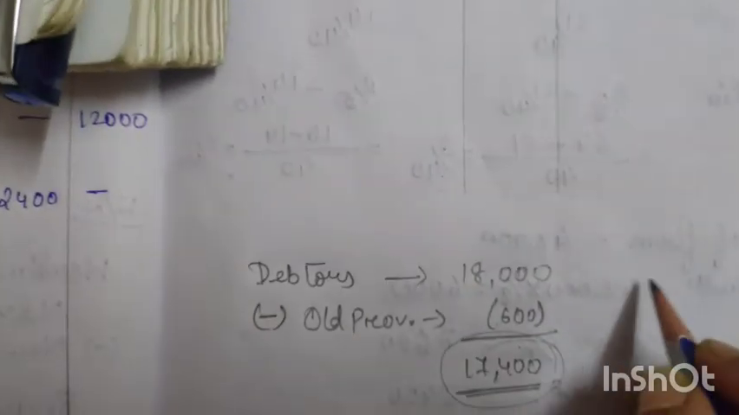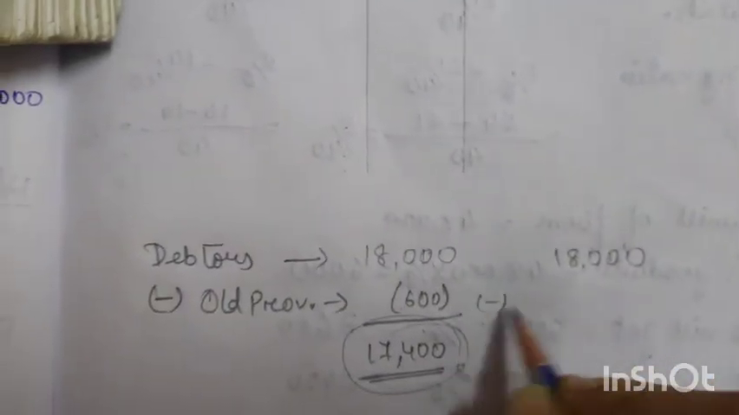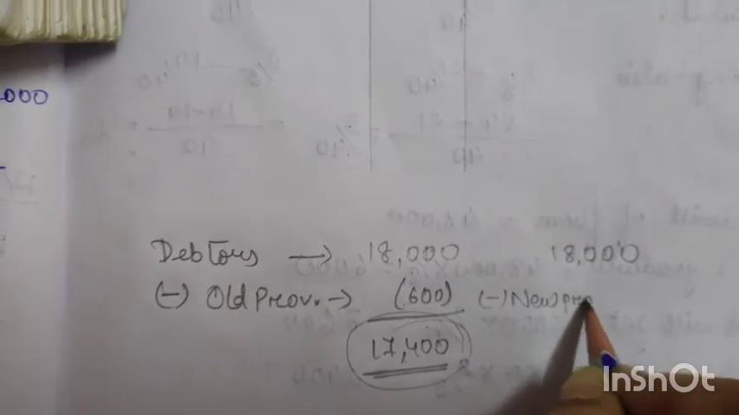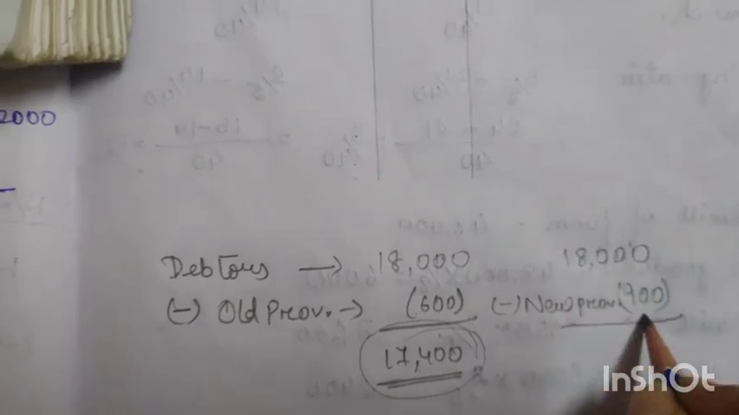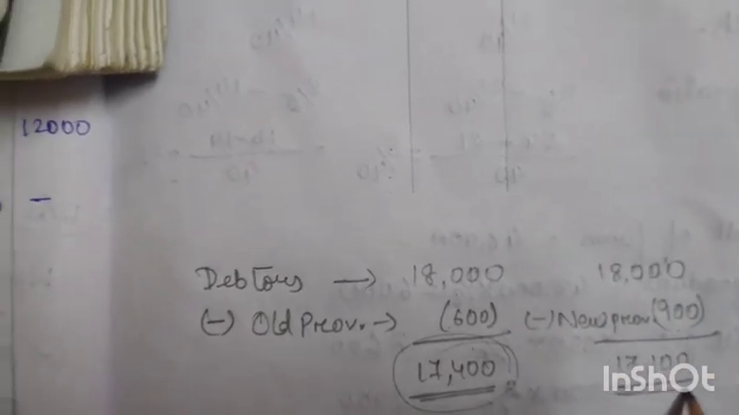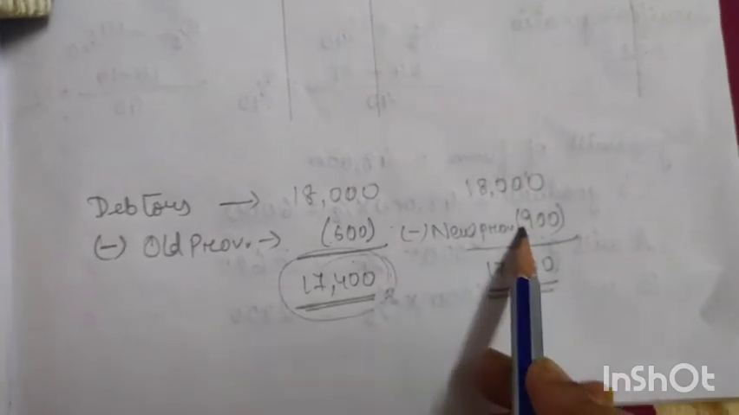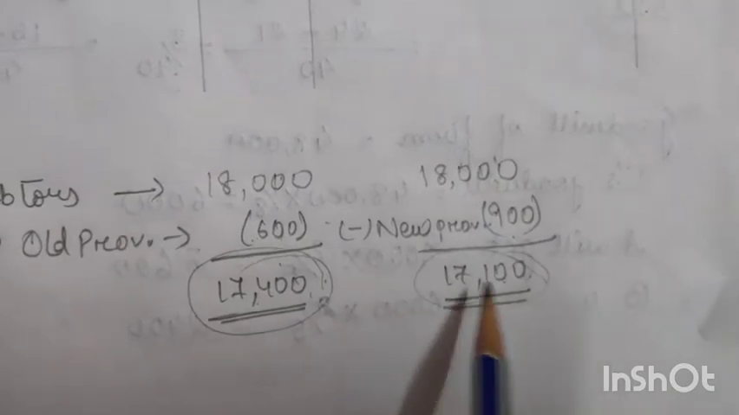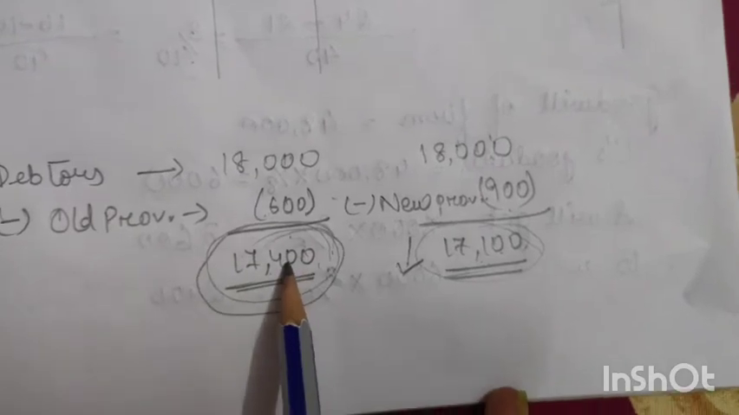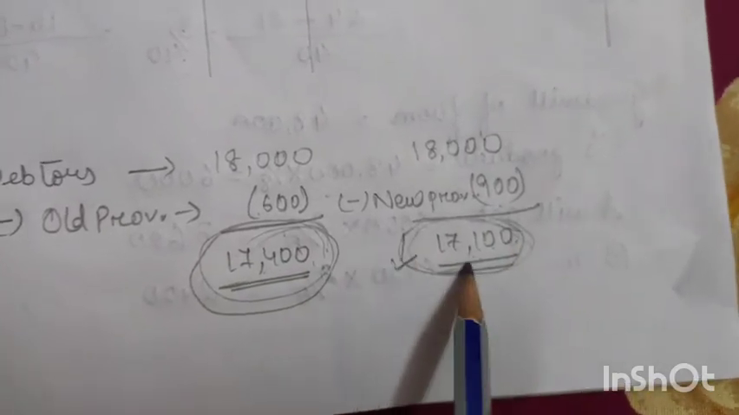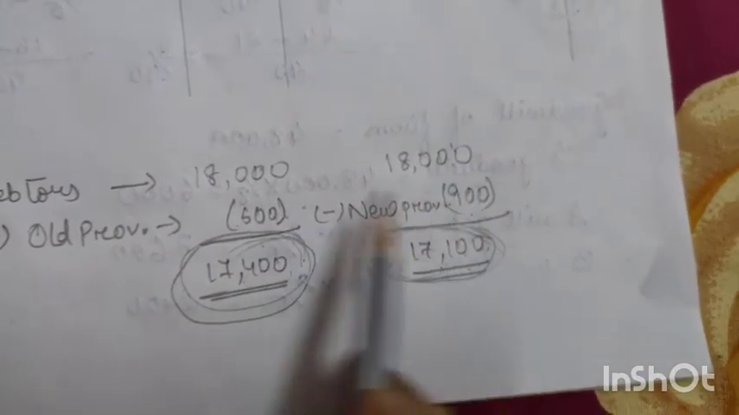Now again, 18,000 is the value of debtors less new provision. What is the new provision? 900. Now if we deduct 900 from 18,000, we have got 17,100. So from here it is very clear that due to the increase in the value of provision, our debtors value has also gone down, right? It has decreased. Earlier it was 17,400, now it has come down to 17,100. Why has this value decreased? Because there is an increase in the value of provision.